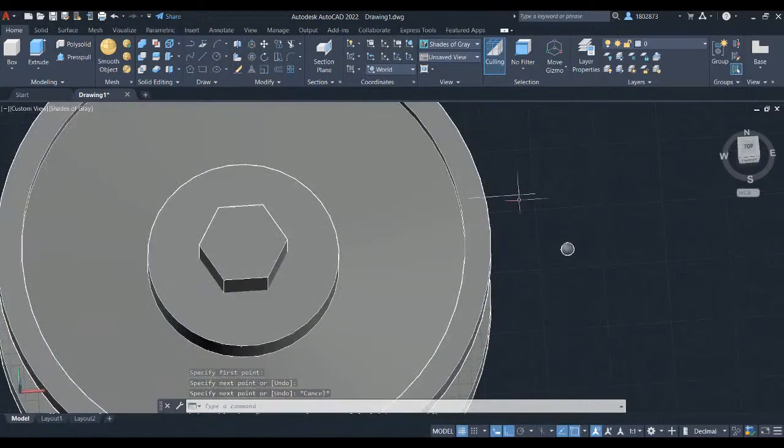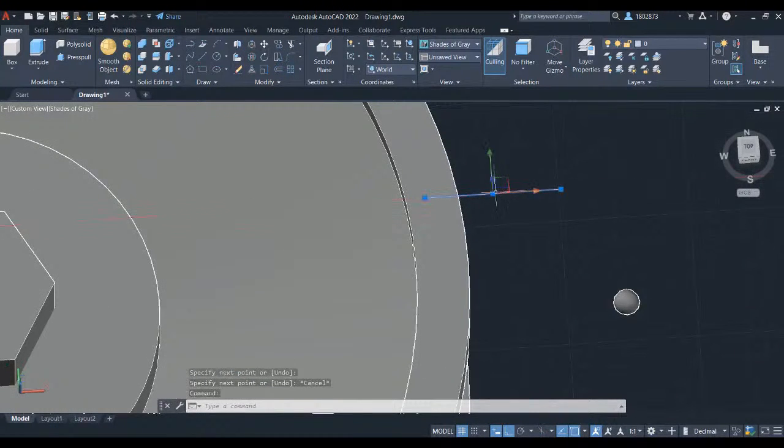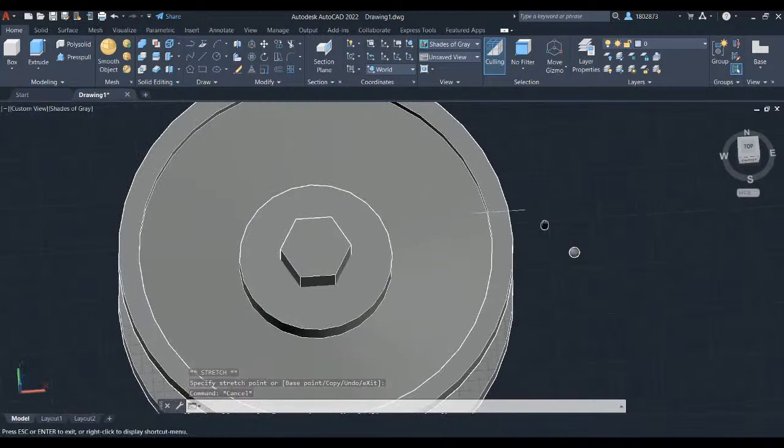Create a line here. Move this line by its midpoint. Select the midpoint of the line and move it over here. Scroll down to zoom out.